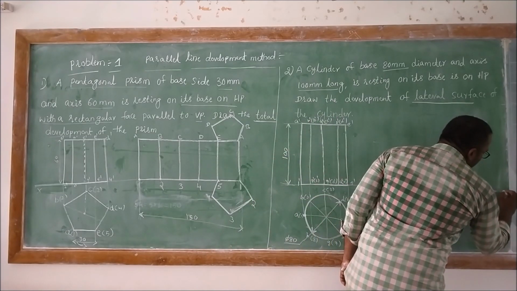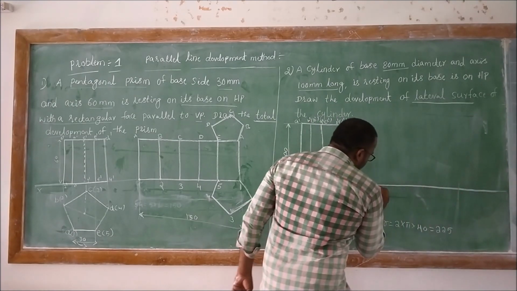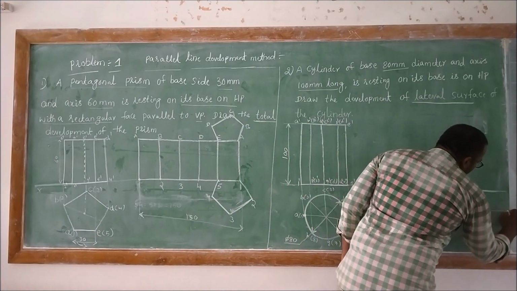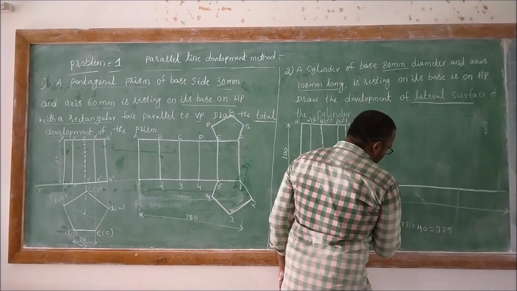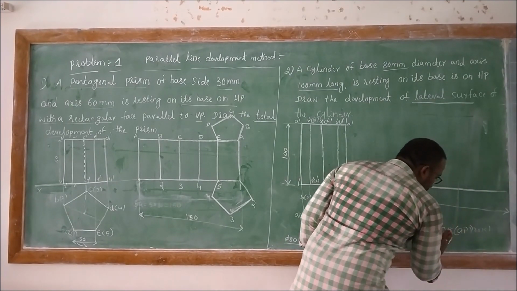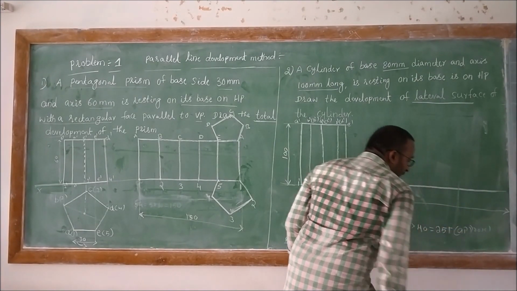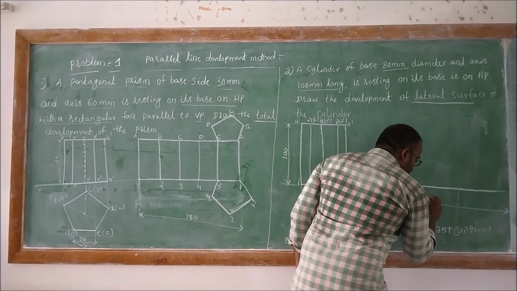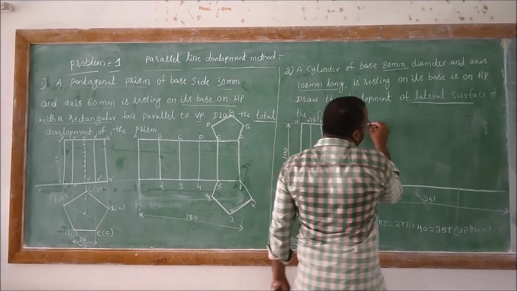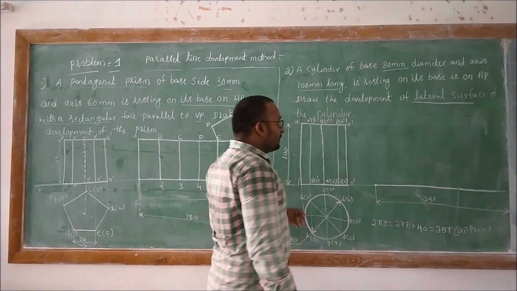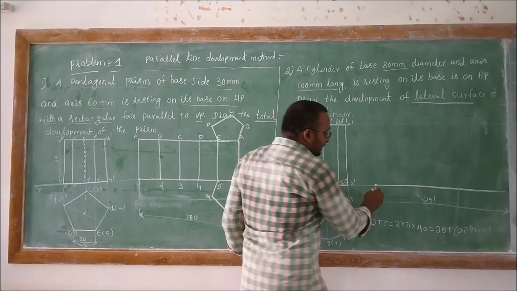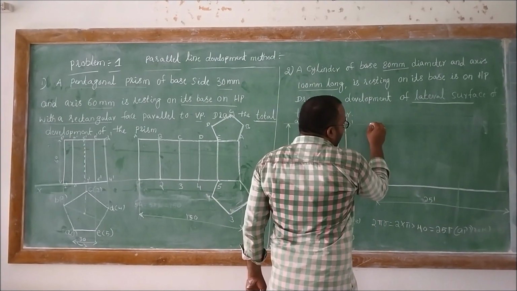So here the total distance should be 225, and here it is the approximate length, not an exact one. It is approximately 251. Then we have to draw another horizontal line, that is the projection line from the top surface, projection line from the bottom surface, and then draw the vertical line.